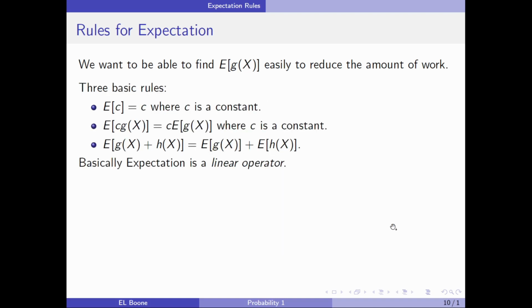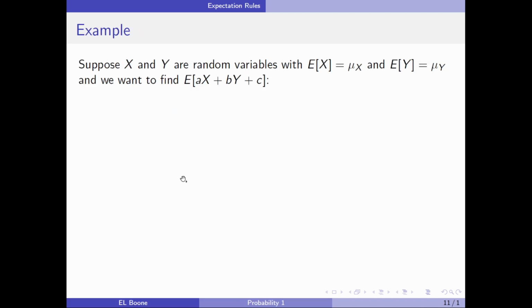So pretty easy. This is what would be called the properties of a linear operator. It goes across addition, constants pull out, and the expected value of a constant stays the same. Super easy. Here's our example that we're going to work through.